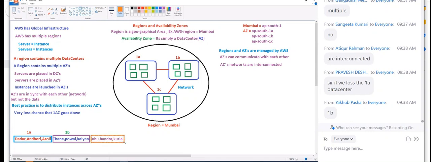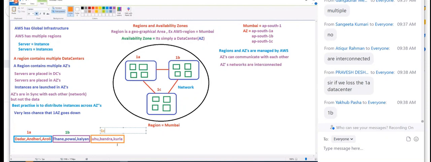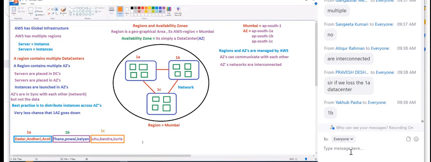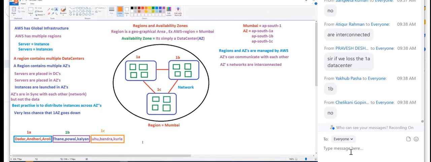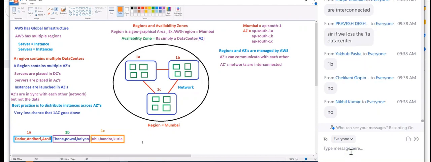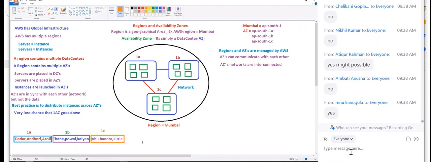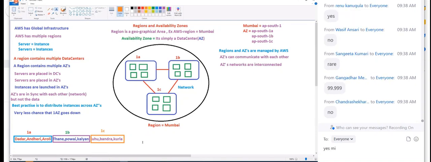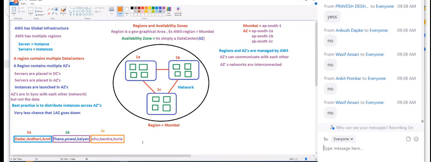Now you tell me, is there any chance that the 1A availability zone goes down? Guys, 99.999999%, no. Because if the entire availability zone goes down, that means it's really bad for AWS. He has high availability between the data centers.